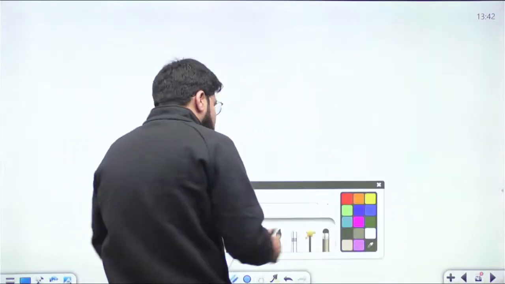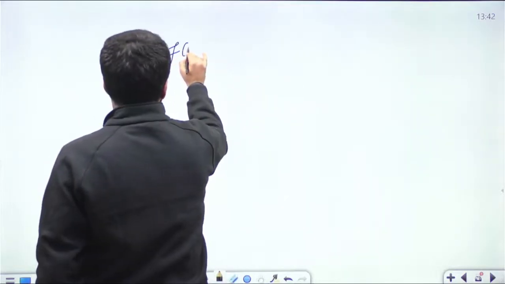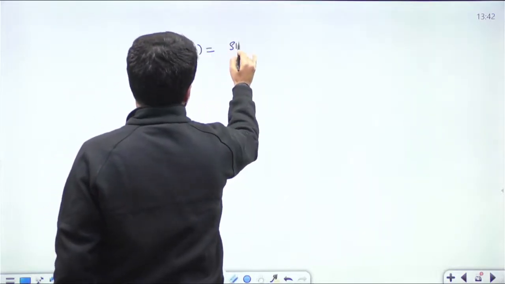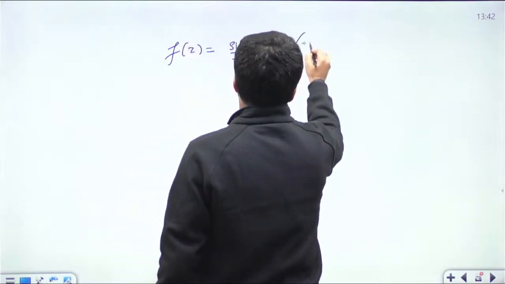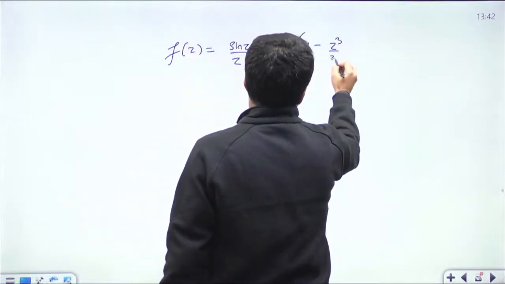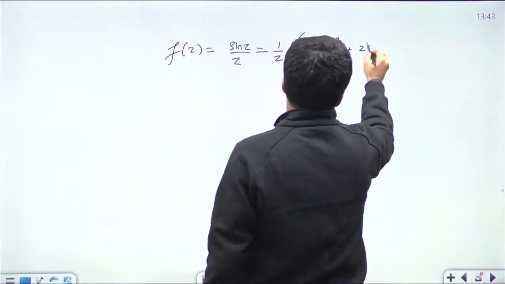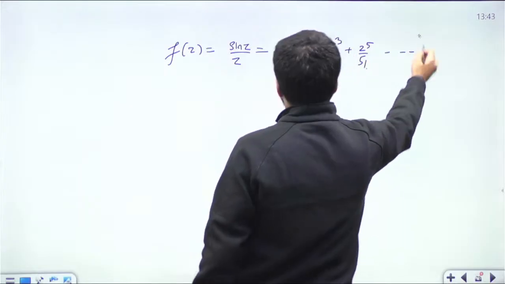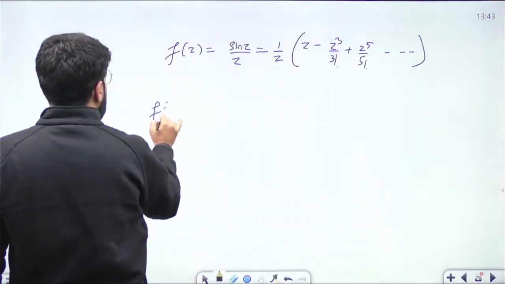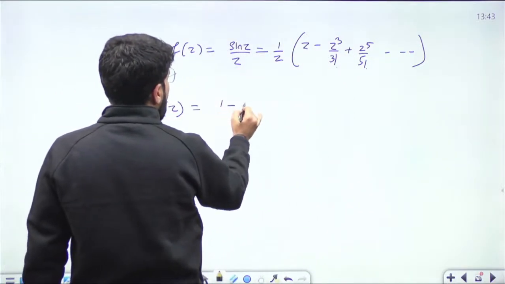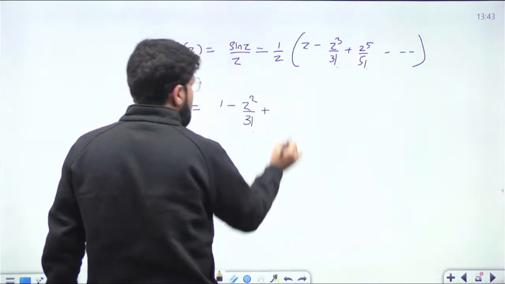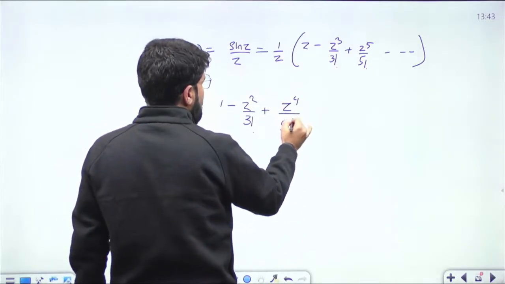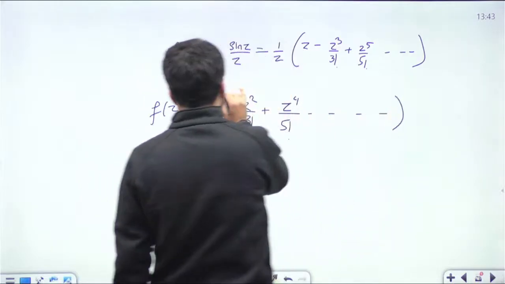Now again use the expansion. We have sin z by z, that is 1 by z times z minus z cube by factorial 3 plus z power 5 by factorial 5, etc. Divide by z. So what is f(z)? You get 1 minus z square by factorial 3 plus z power 4 by factorial 5 till infinity.